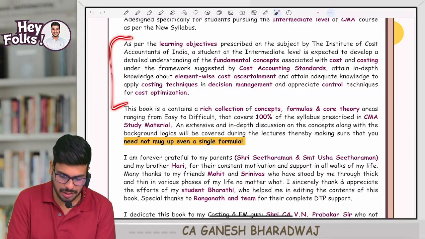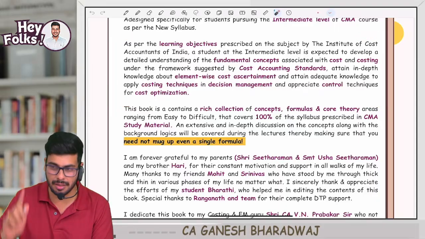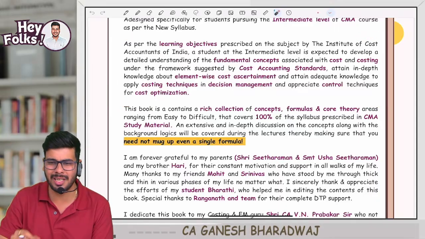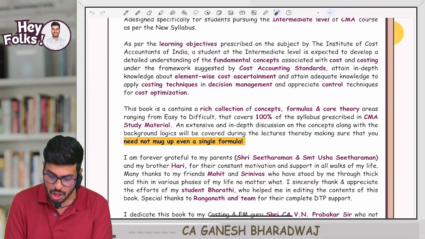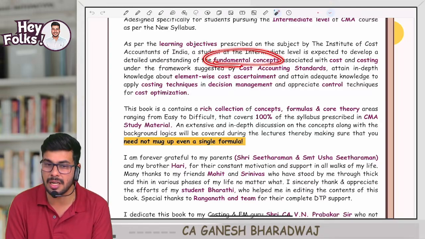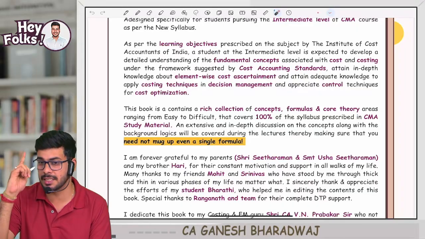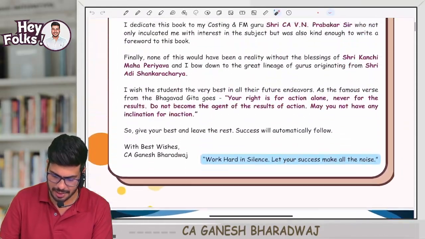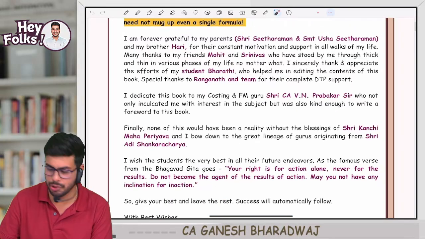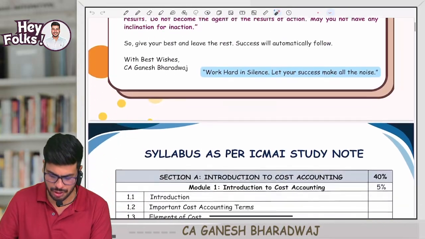So this is the learning objective not given by me, but by the CMA Institute. What it is and all, we will be seeing during the course of the subject. But remember one thing, you need to have a fundamental understanding of the concepts. That is a very important thing. So it's all conceptual here. Fine guys, and this is a message which I have shared, so please go through it. There is also some acknowledgement. You can go through it in your free time.